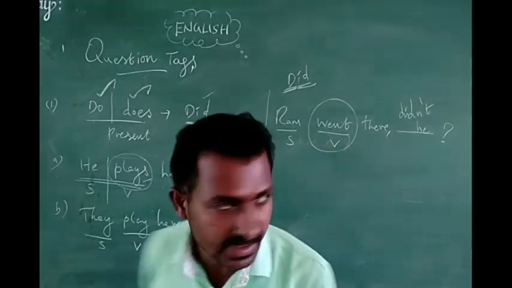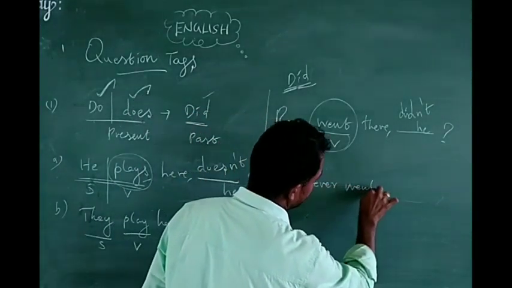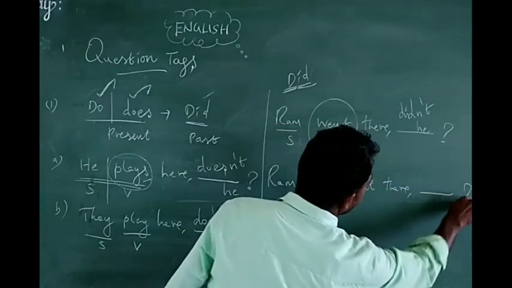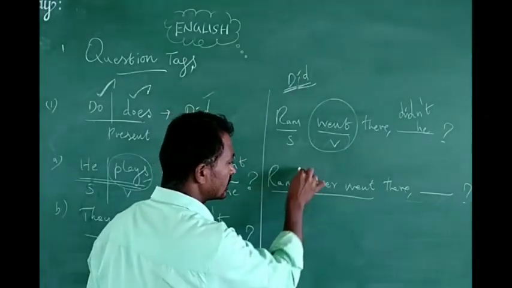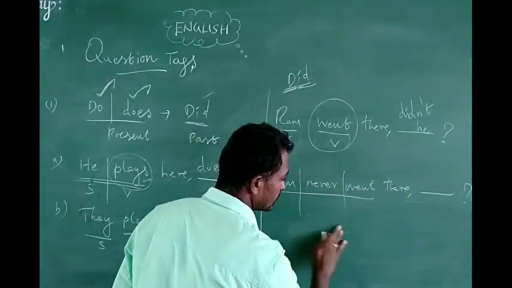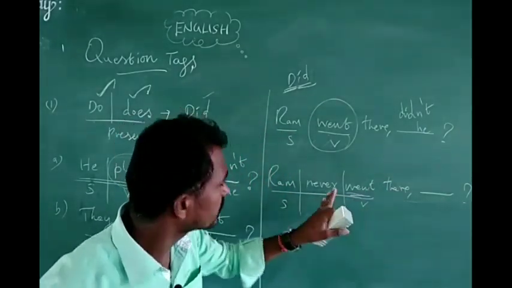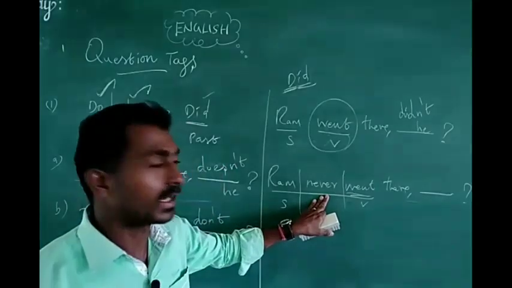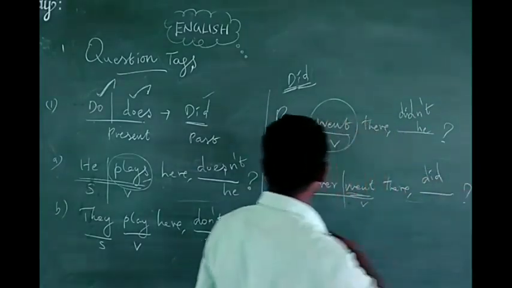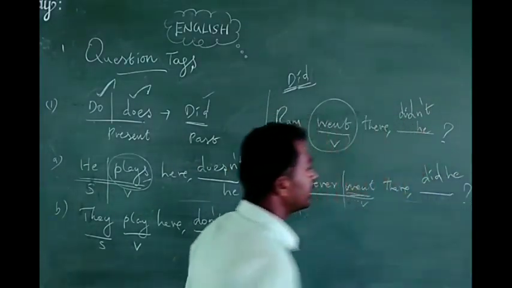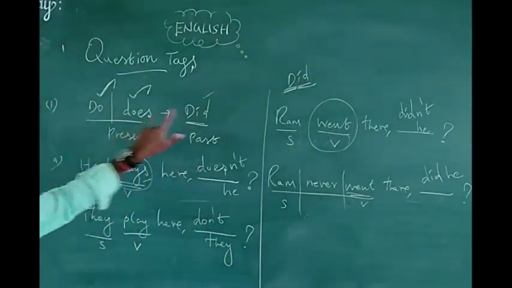The same thing with a negative sense, for example, Ram never went there. Is the given question positive or negative? Ram never went is a negative meaning, and also subject plus verb is given here. The main verb go, past tense went. So the question is in a negative manner, and the tag must be in a positive manner. How can we write? Did he? Ram becomes he. Did he. This is the difference, the usage of do, does, did.